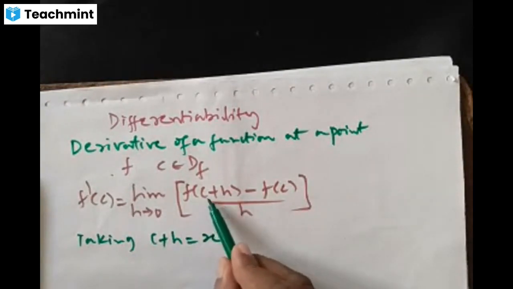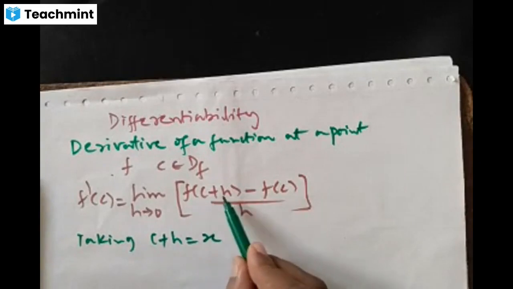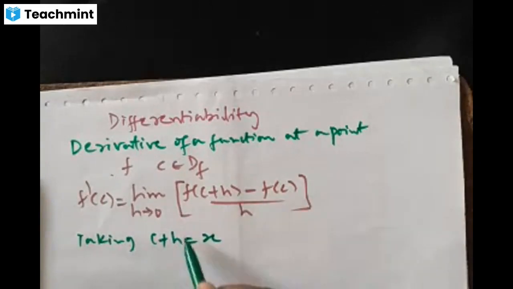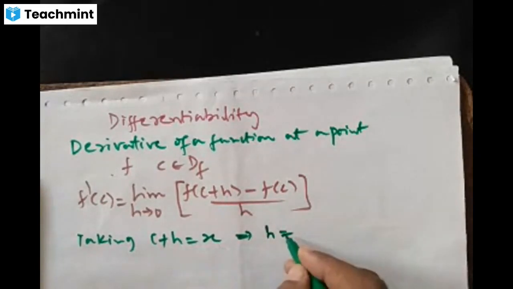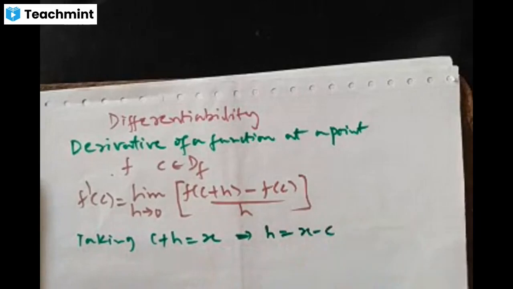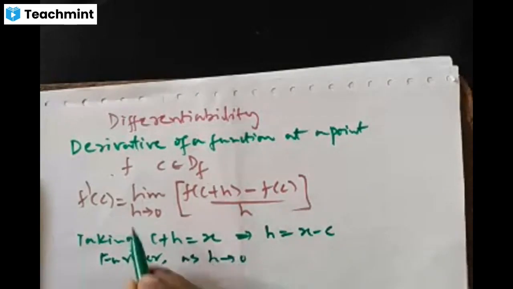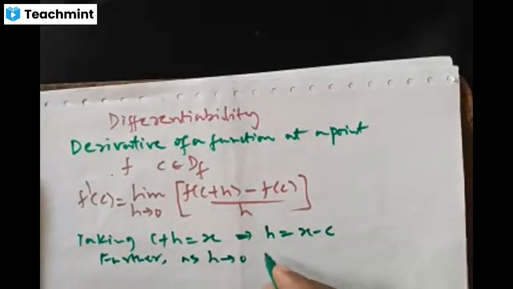The sum of a constant and a variable is a variable. I have taken c plus h as x. So h becomes x minus c. Further, as h tends to 0, variable x tends to which number? As h tends to 0, variable x tends to c.